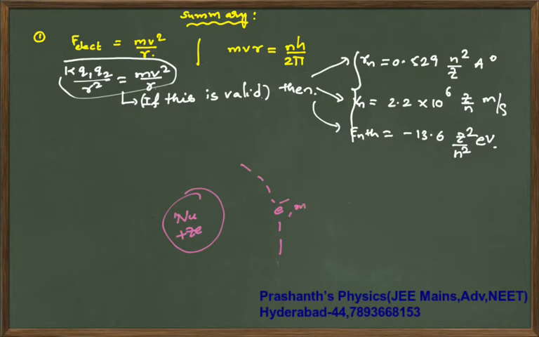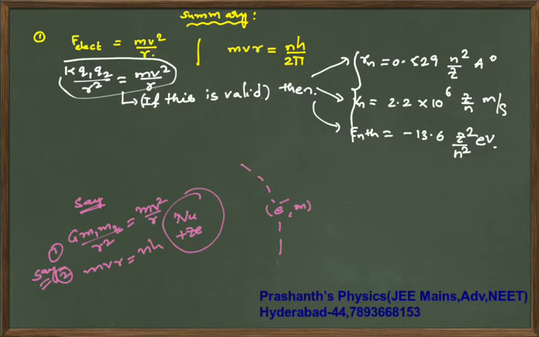Let us say it is revolving because of gravitational force. In such a case you have to write G m1 m2 by r square equal to mv square by r, and if the quantization rule is still valid, then you will write mvr equal to nh by 2 pi, and you have to solve these two equations.